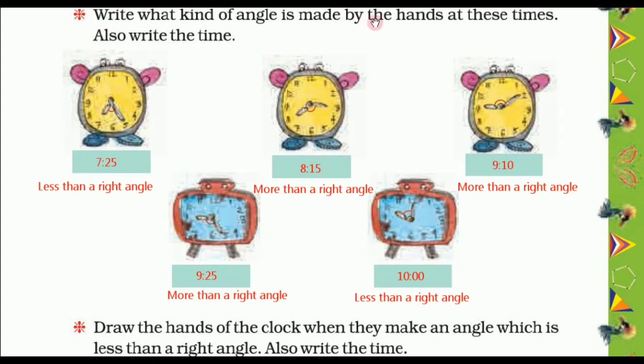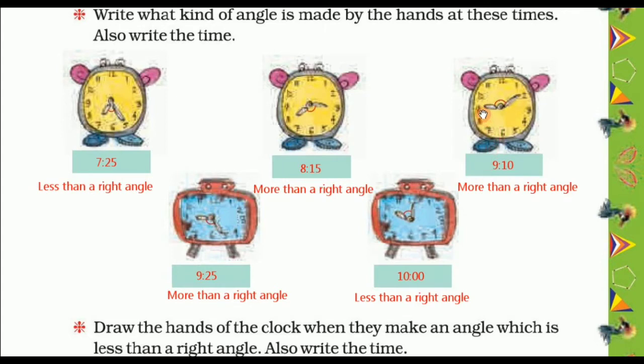Let's move on to the next question given here. Write what kind of angle is made by the hands at these times. Also write the time. Here we have to write the time and what kind of angle is made by the hands. So here the time is 7:25, that means 25 minutes past 7 o'clock, and the space between the two hands is less than 90 degrees, so it is less than a right angle. Then the second one, here the time is 8:15. Here the space between these two hands is more than 90 degrees. So it is more than a right angle.